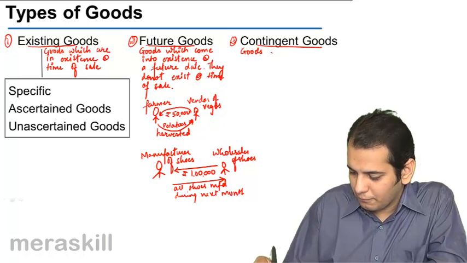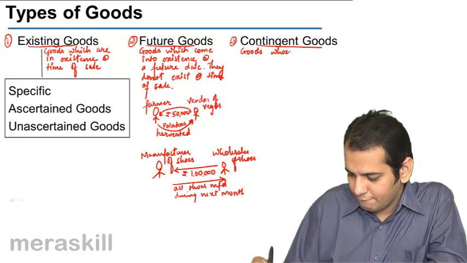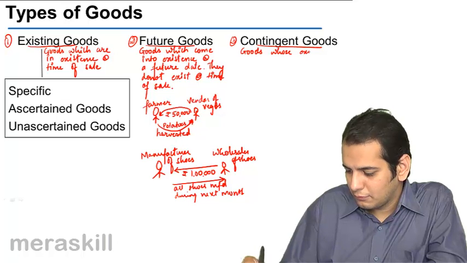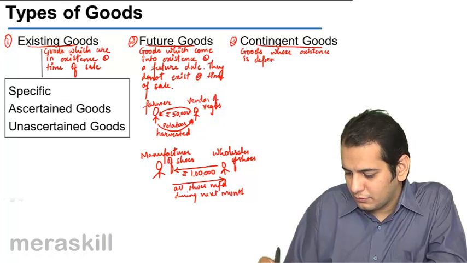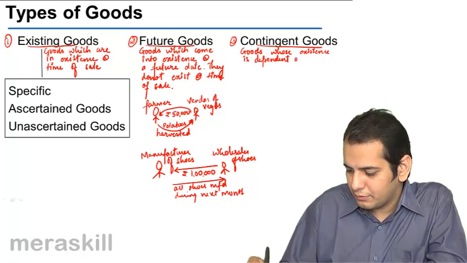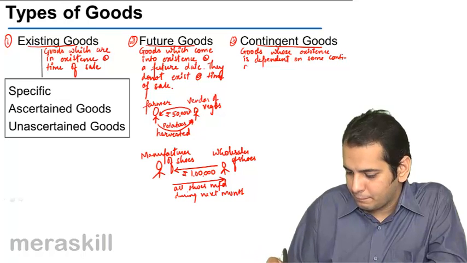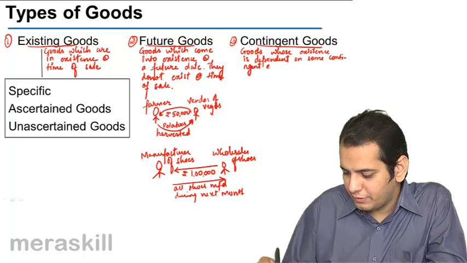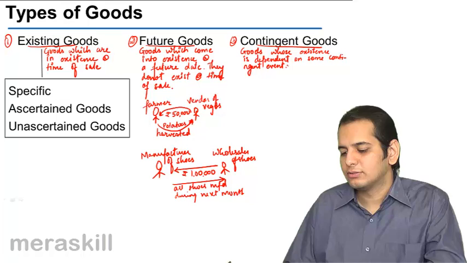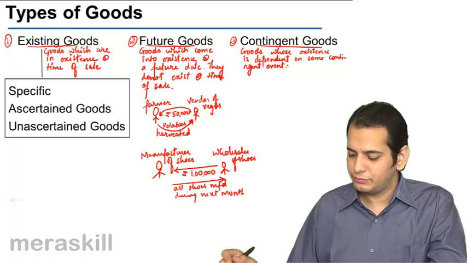Goods whose existence is dependent on some contingent event are called contingent goods.